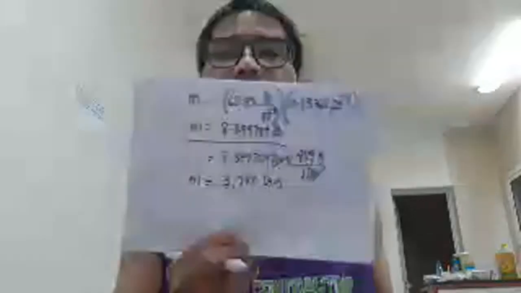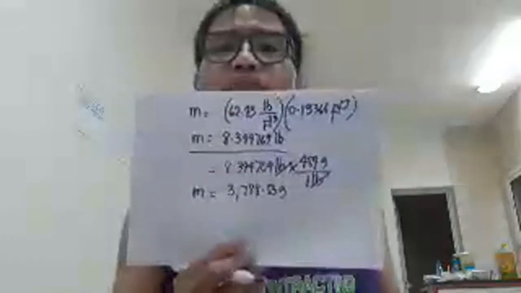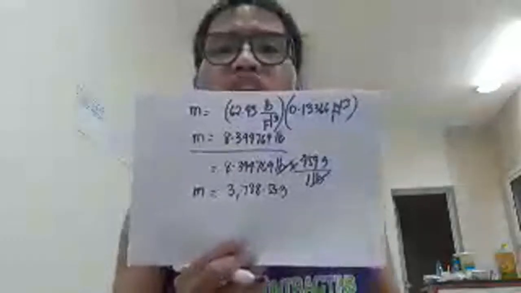The mass is 3,780 grams. Employing the second law of Isaac Newton, the three laws of motion, force is equal to mass times acceleration. Since the required unit is dyne, which is a unit of force, we can compute now for the force.